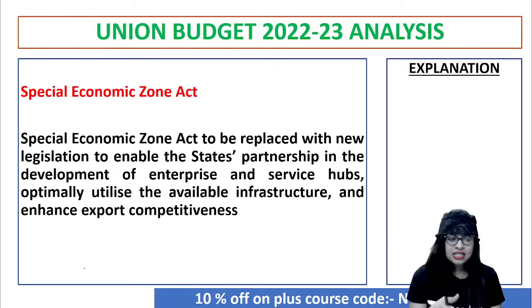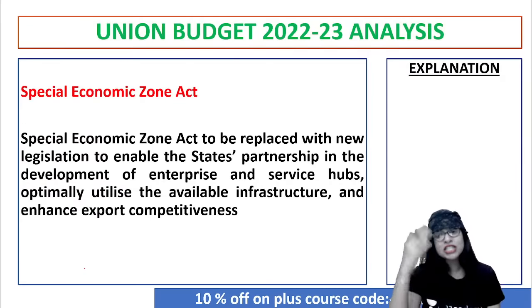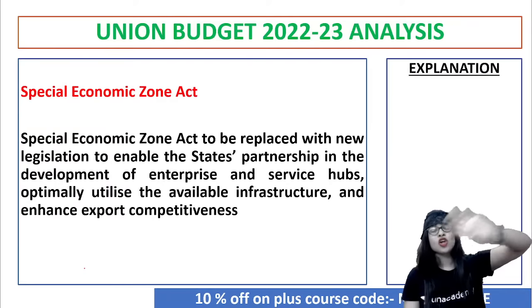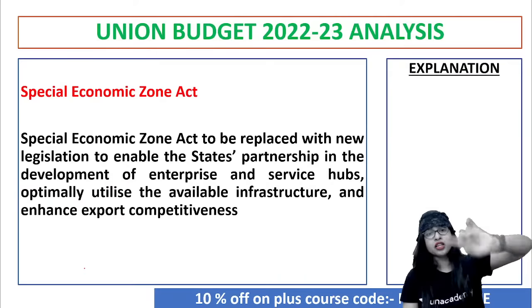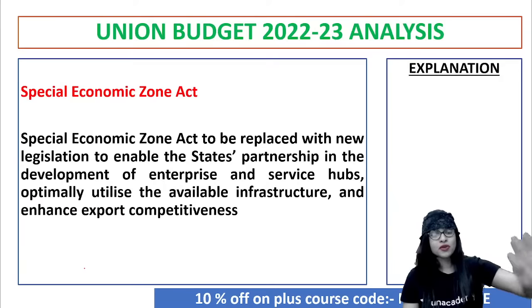So in the current budget, they said for a better policy perspective, let us replace it with new legislation. In that new legislation, they'll be able to enable the states' partnership in the development of enterprises and service hubs. So they'll be able to make optimum utilization of all the available infrastructure, thereby enhancing the competitiveness of exports. Clear?